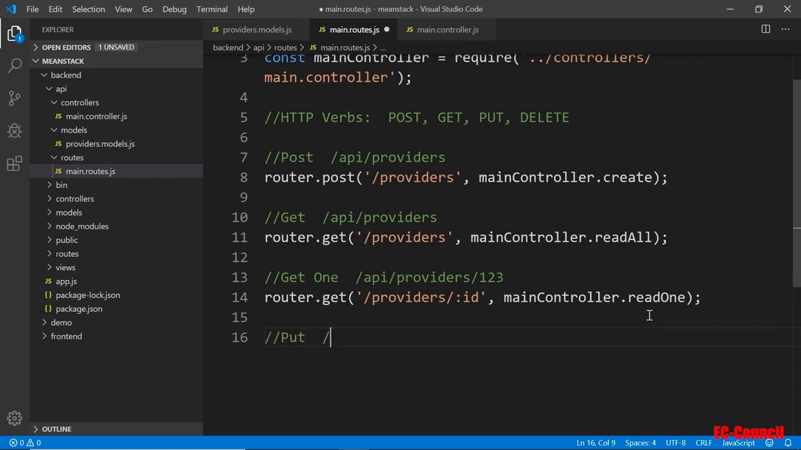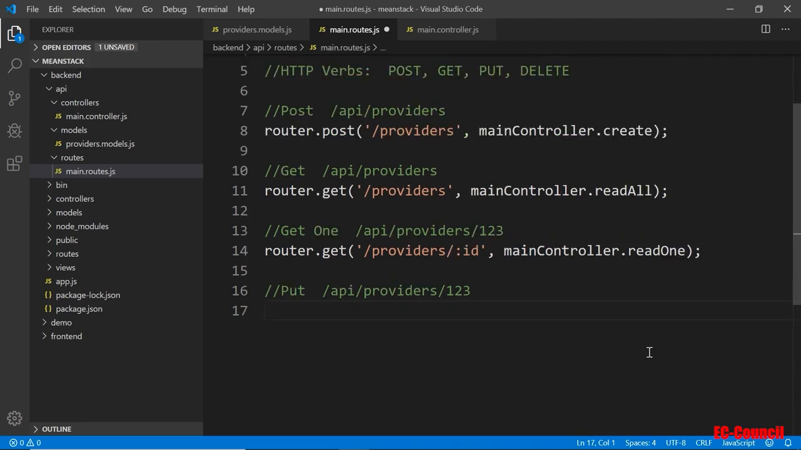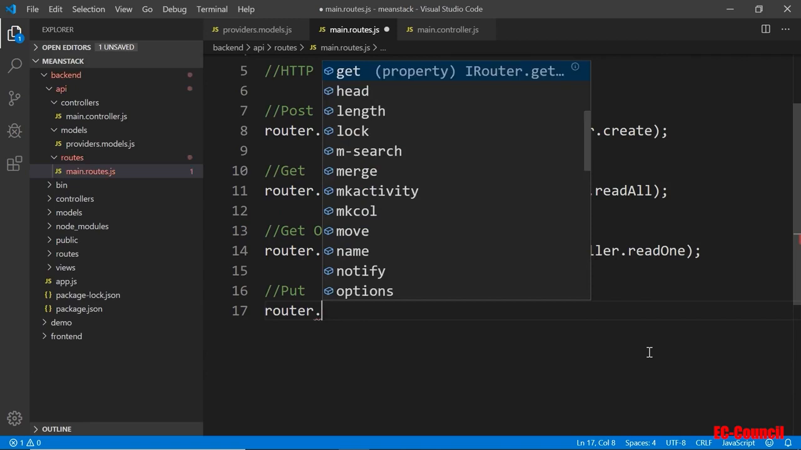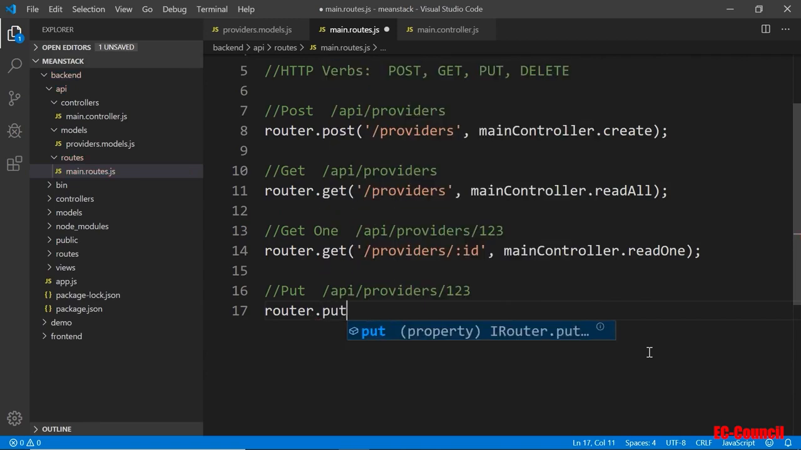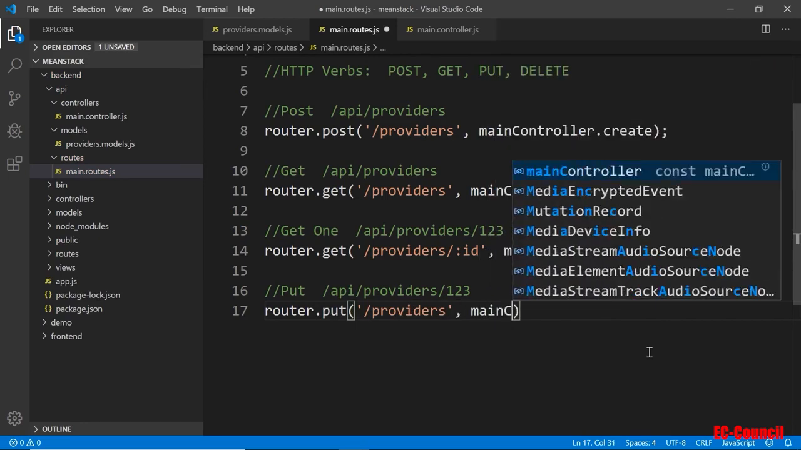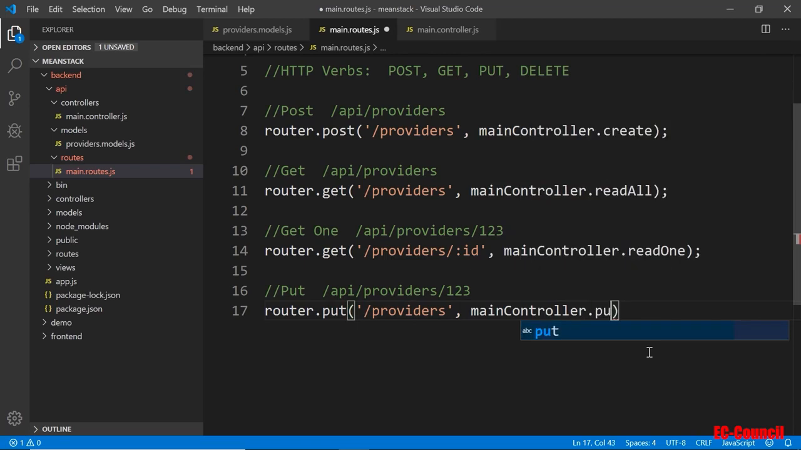Again, the API endpoint takes one ID. So the ID will be like 1, 2, 3 here. We need to update only one record at a time, right? So then we're going to put here for the put, the endpoint will be just providers. And we're going to call the main controller dot, I'll call it update.